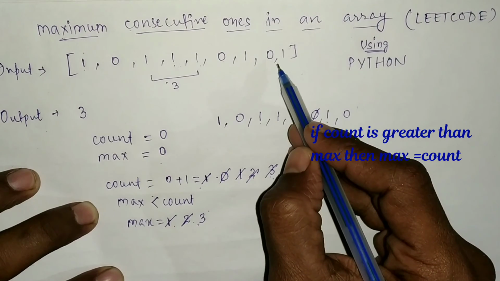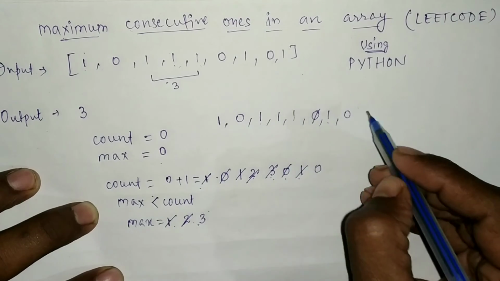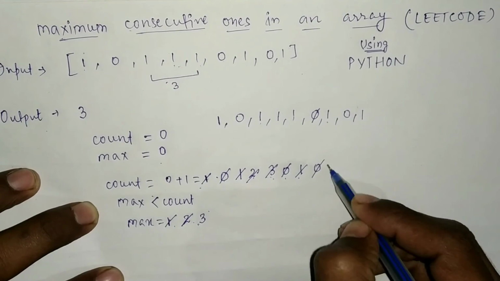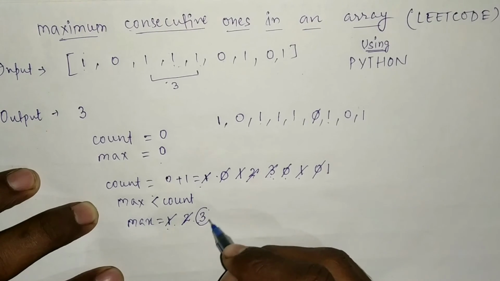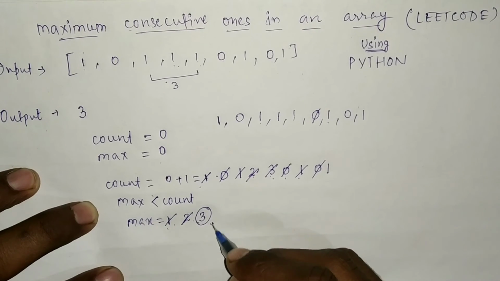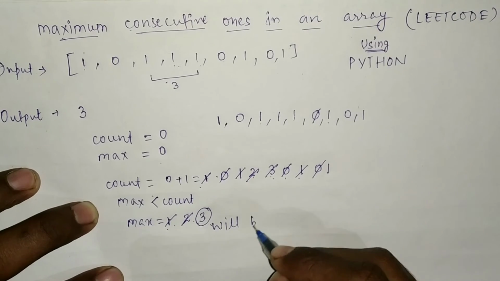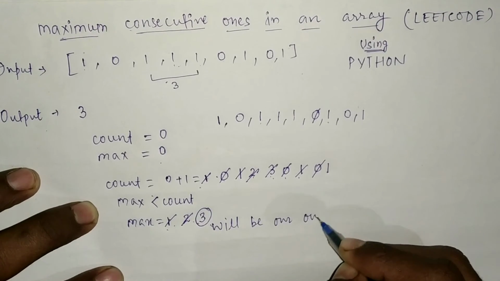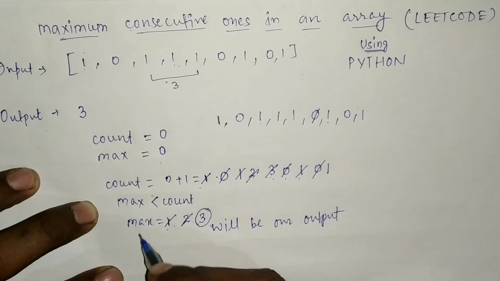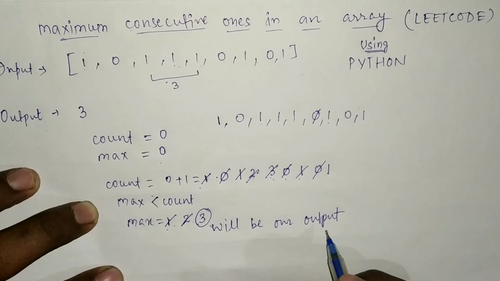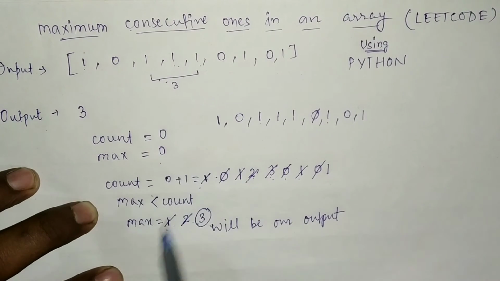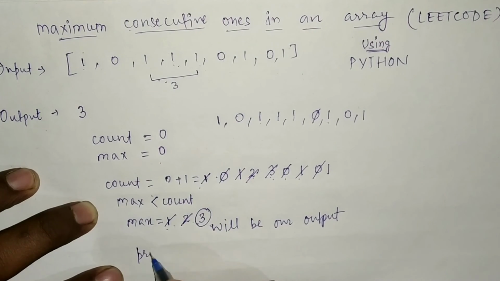So after moving to the last element, we get 1, so the count changes to 1, and 1 is less than max, so the final max will be 3, which will be our output, as there are 3 consecutive ones. So 3 will be our output, and hence at last we print the max variable so that we get the output.